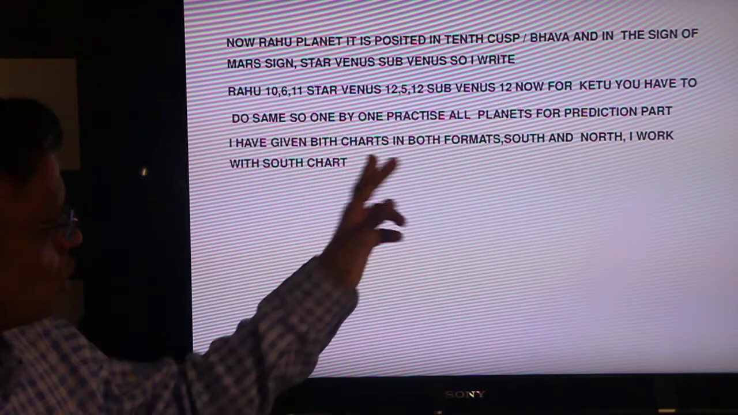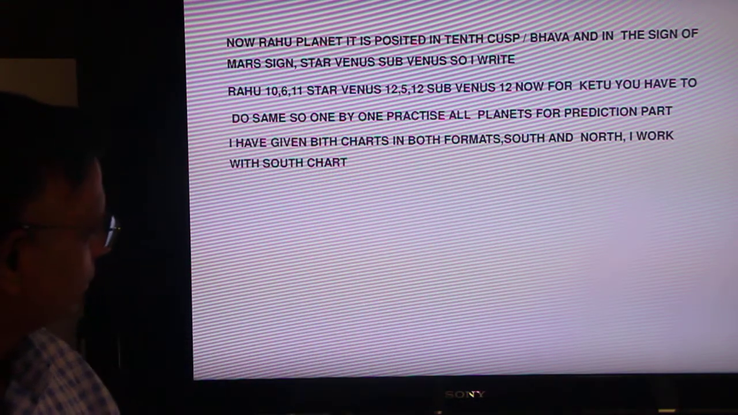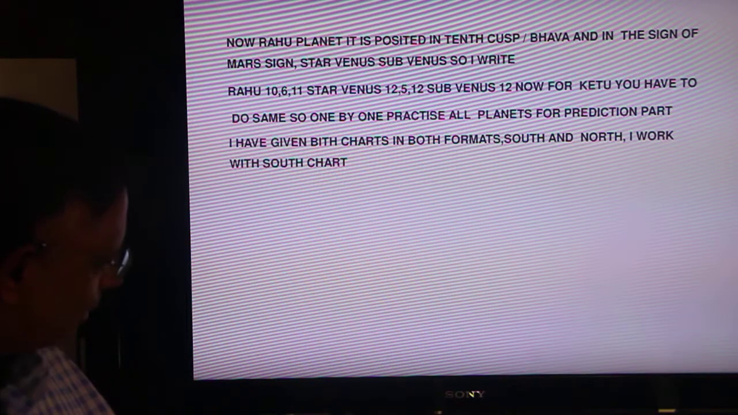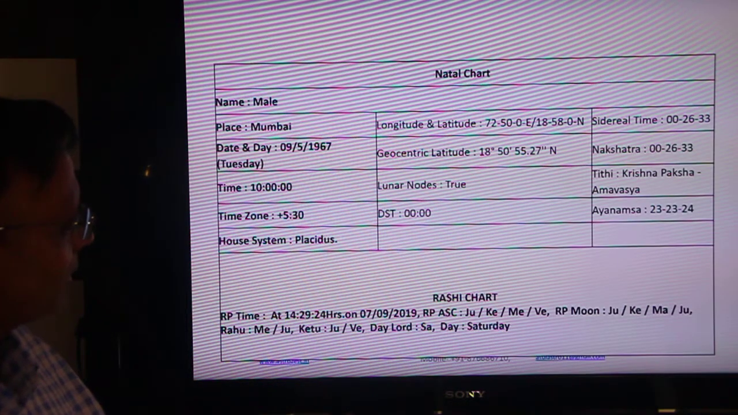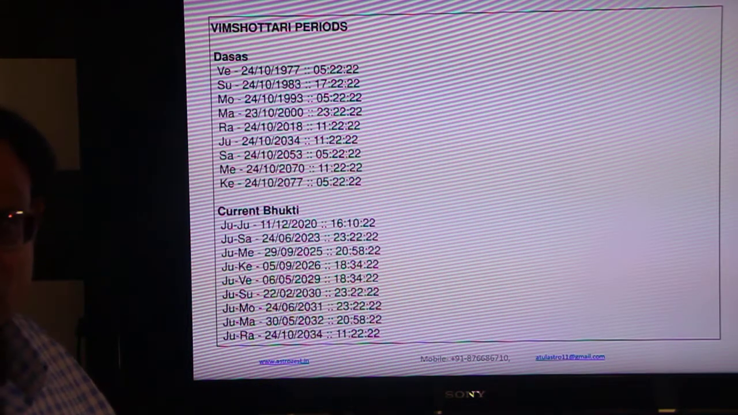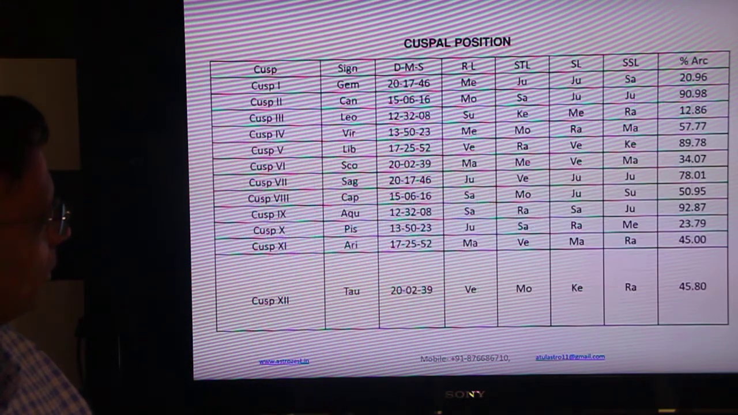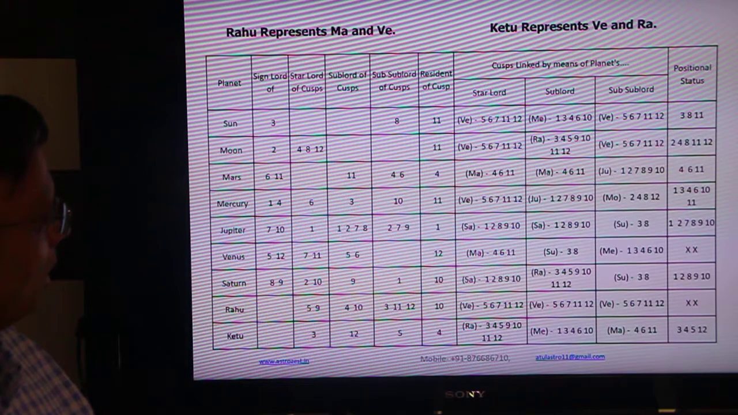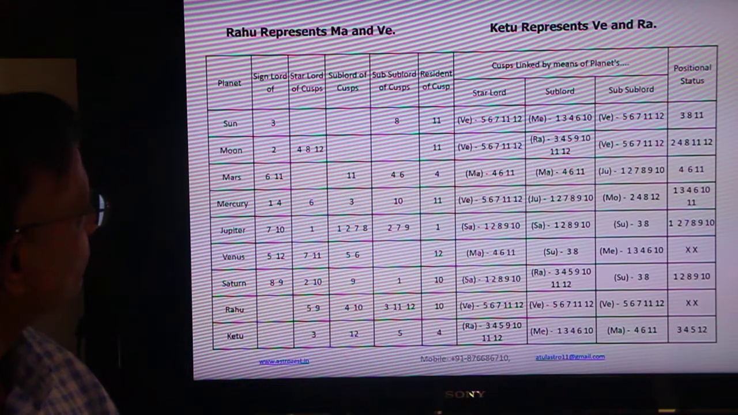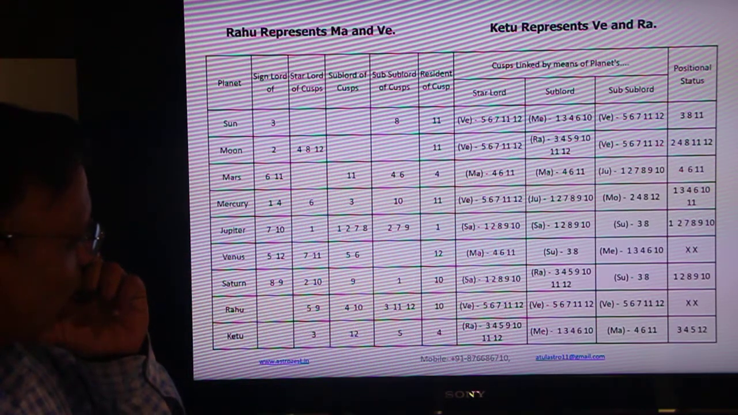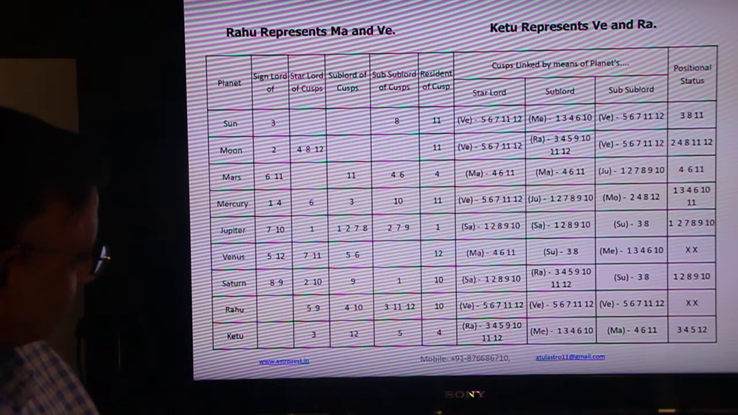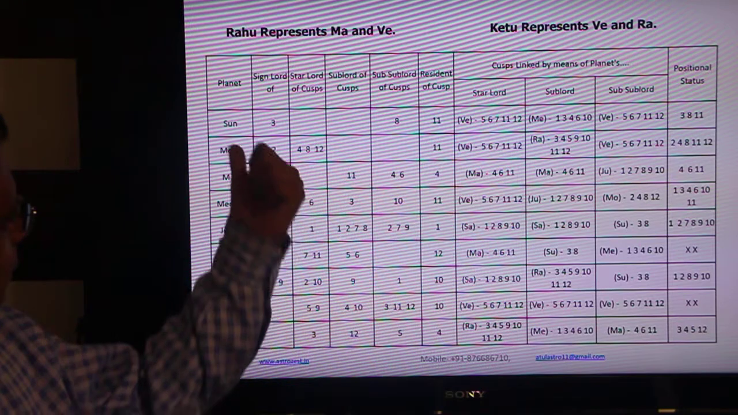Okay. Now we have 2 charts, south and north. Because Masada, I will come back to you. Okay, I think, okay, you go ahead. Okay. Now we'll have the chart of the person.